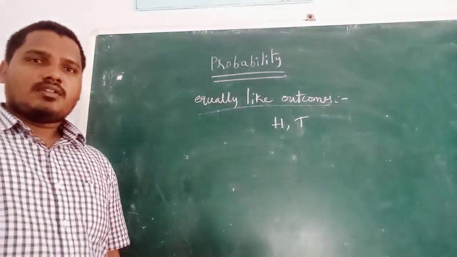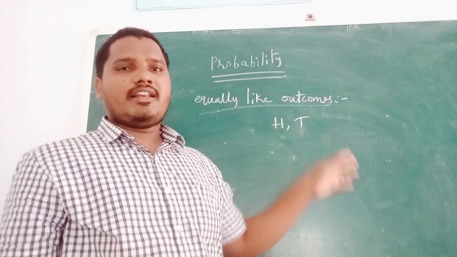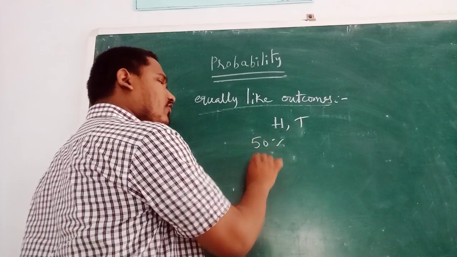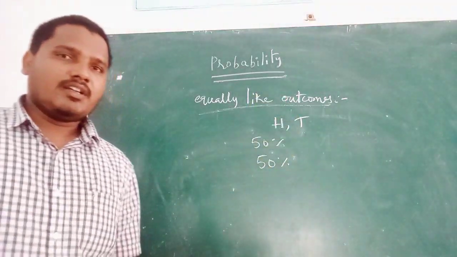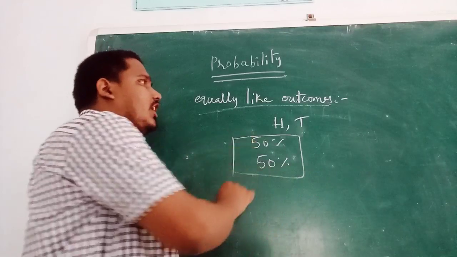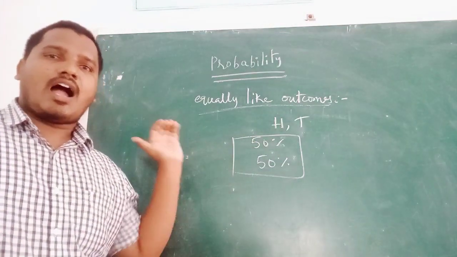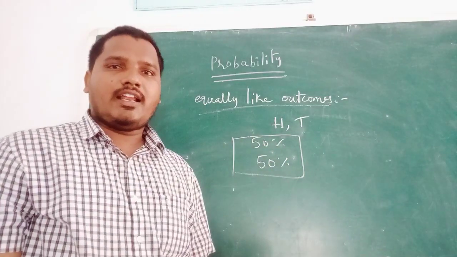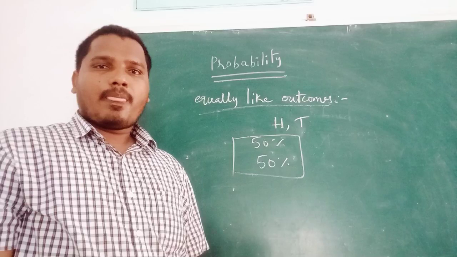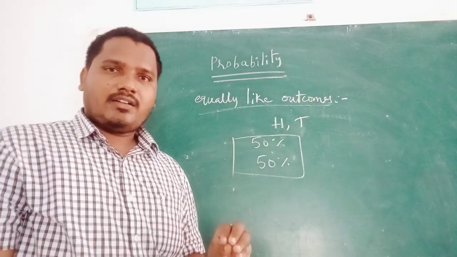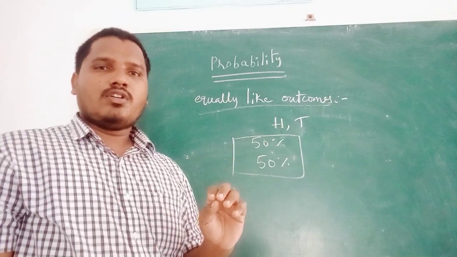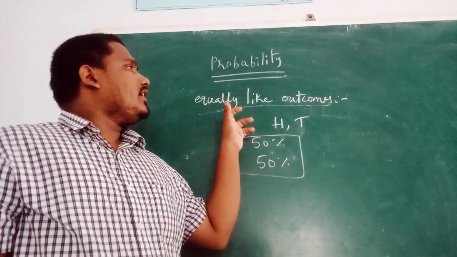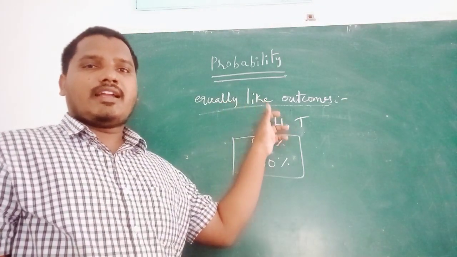Getting head is 50% and getting tail is also 50%. These types of outcomes are called equally likely outcomes. In an experiment, if any two outcomes are equal in probability, they are called equally likely outcomes.